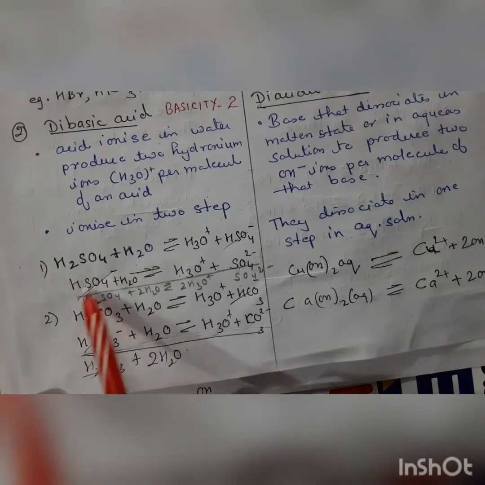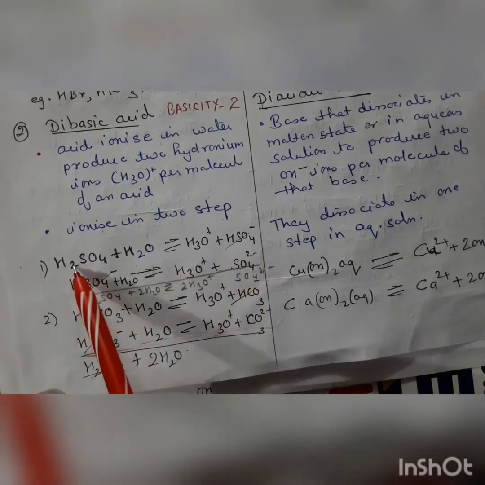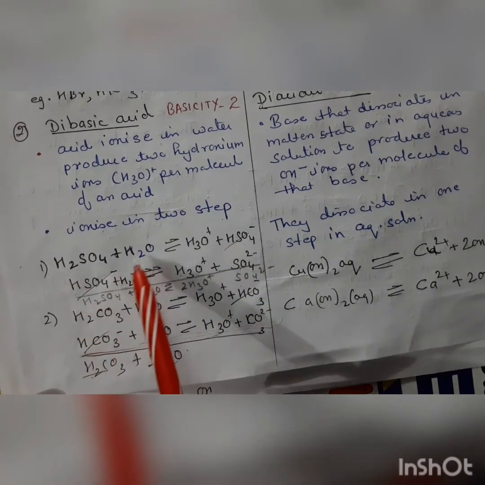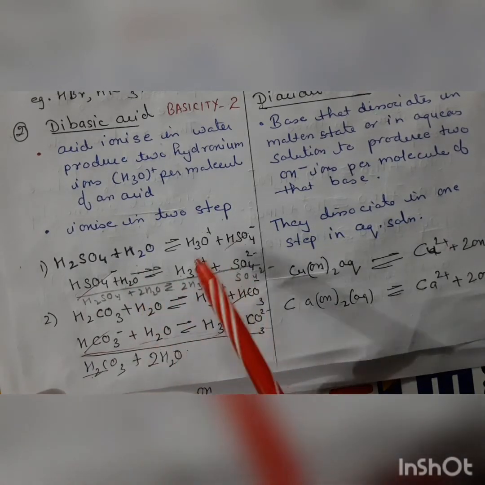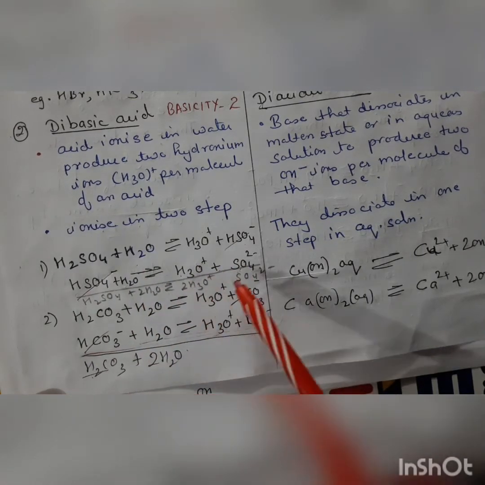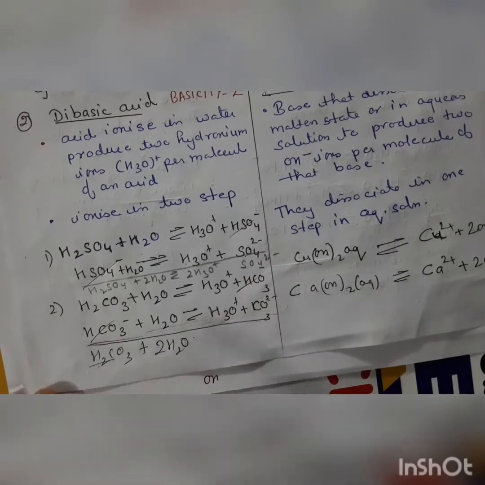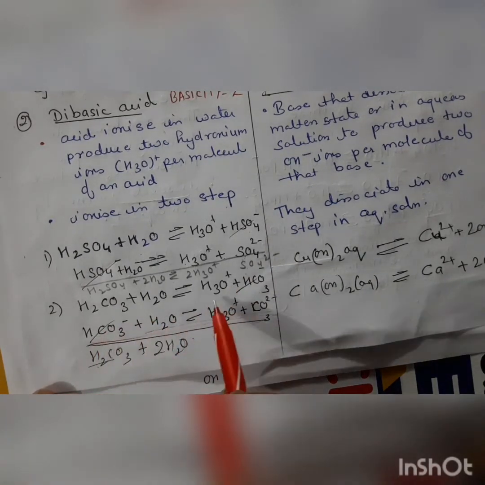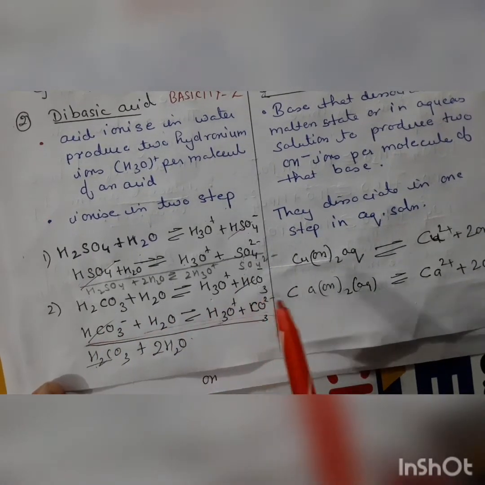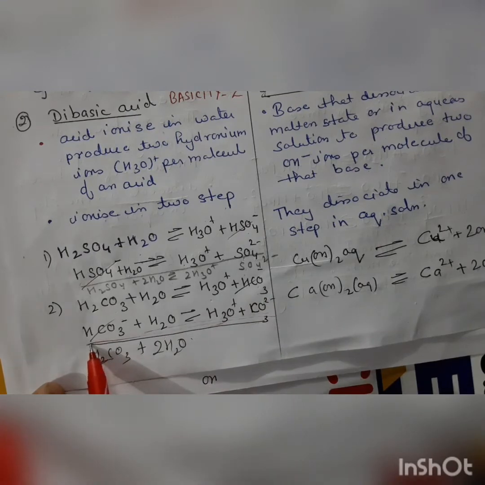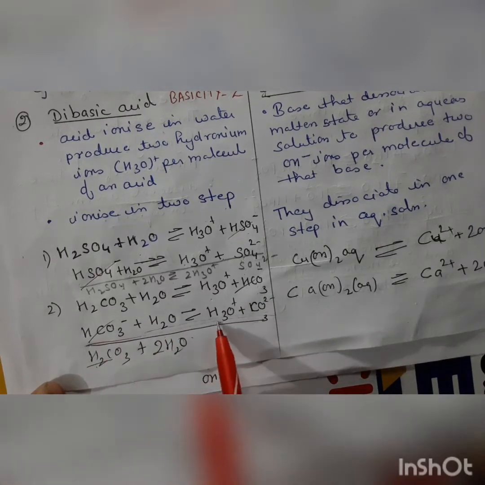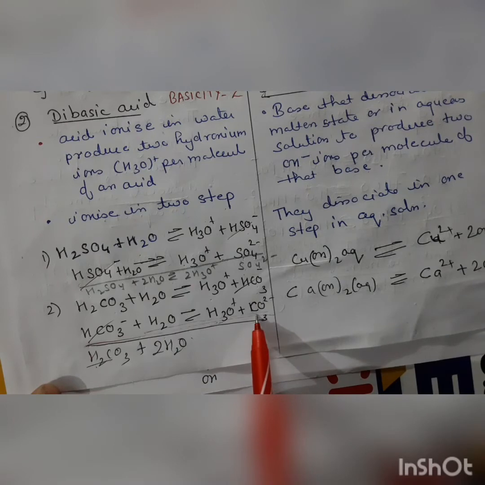Summing up, 1 sulfuric acid and 2 molecules of water give 2 hydronium ions and 1 sulfate ion. Here carbonic acid dissolved in water gives 1 hydronium ion and 1 bicarbonate. Then this bicarbonate reacts with water to form a hydronium ion and a carbonate ion.